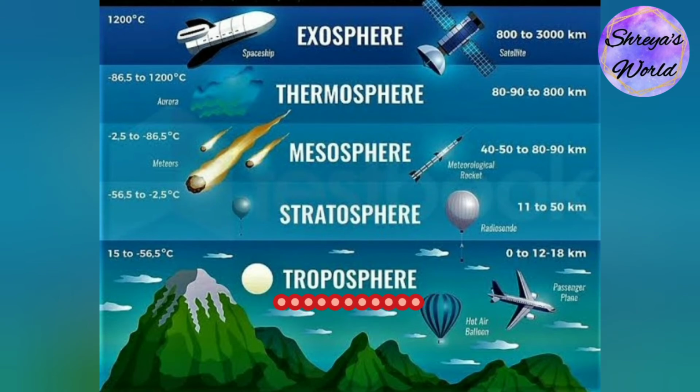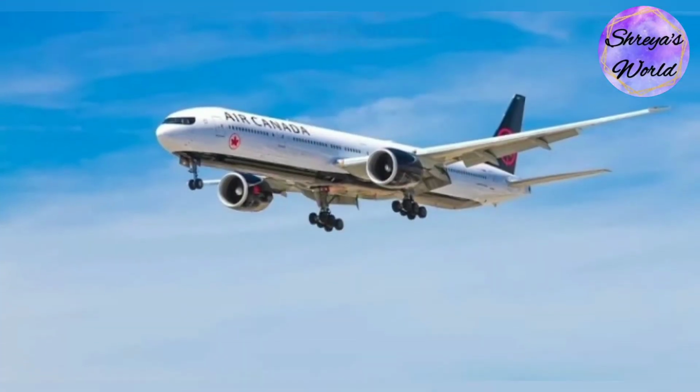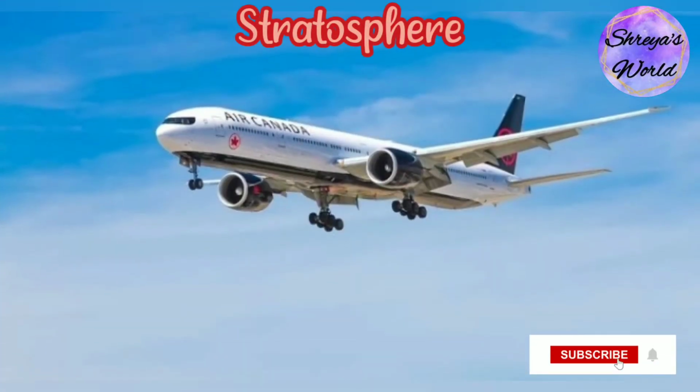The troposphere extends upwards for about 8 km to 16 km. Most weather phenomena are noticed here. Talking about the stratosphere, it extends to about 50 km above the troposphere. The stratosphere is the second layer of the atmosphere.